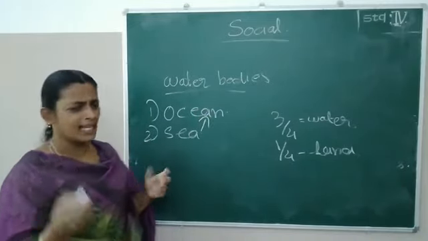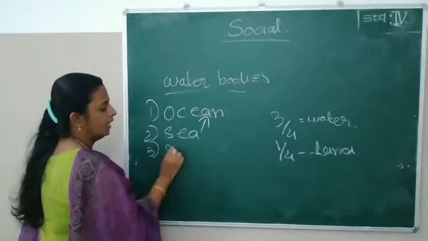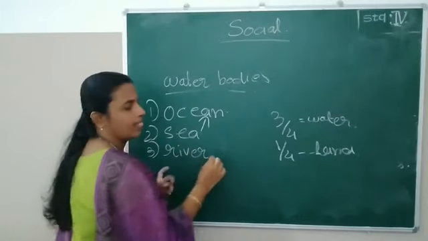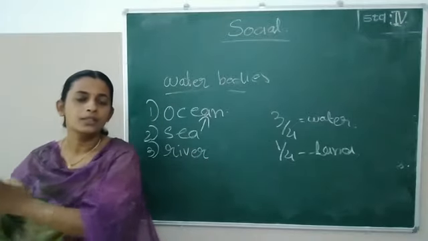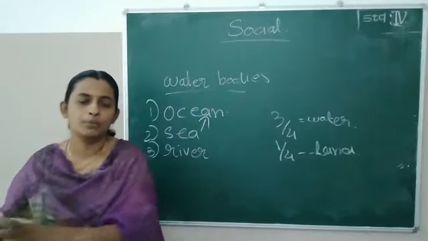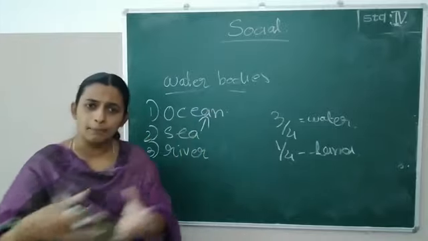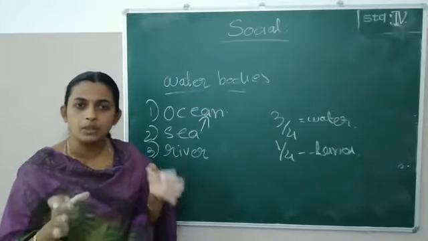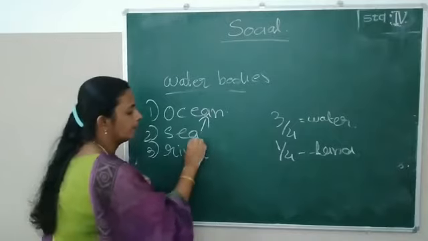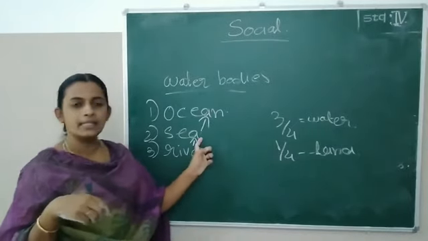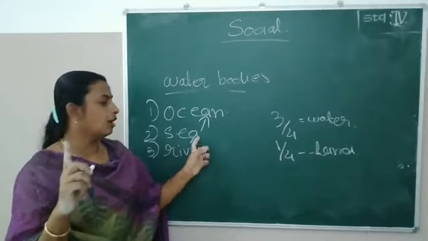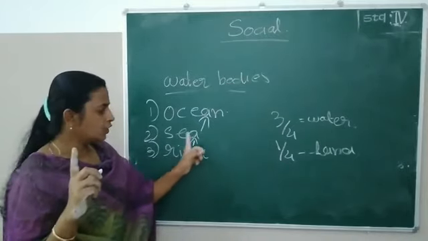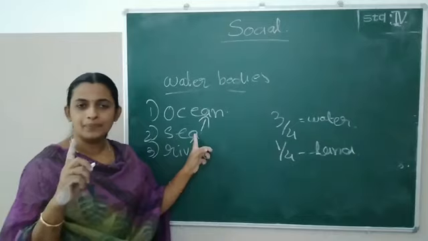Got it? And next one is river. That we know. Rivers are flowing water bodies. Anywhere does a river stop? No. River joins with where? Rivers join with sea. What is that place called? Yes, mouth of river. Rivers are joining with sea.